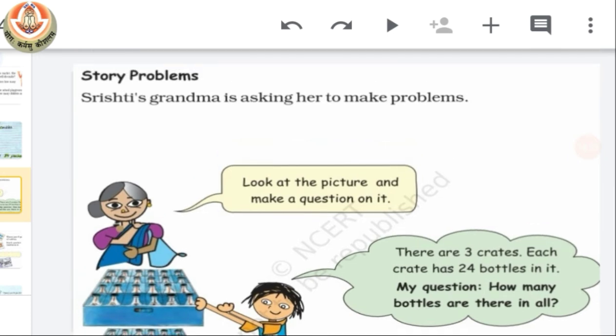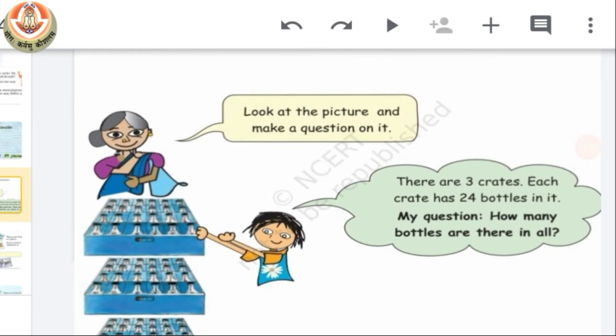Now Srishti's grandmother is asking her to make problems. Means now this is a case where we have to make a problem. We have the solution and we have to make a question with it. Now look at the picture and make a question on it.